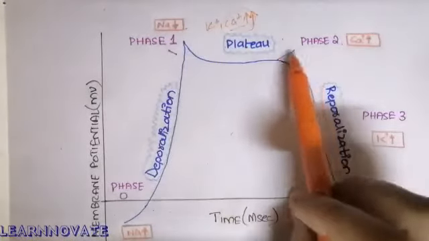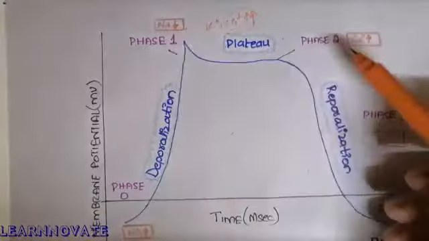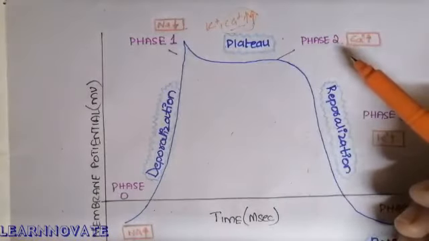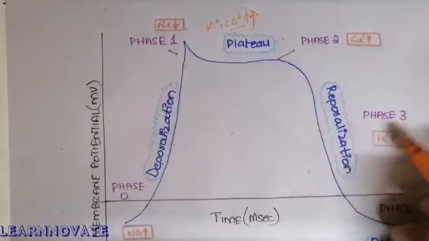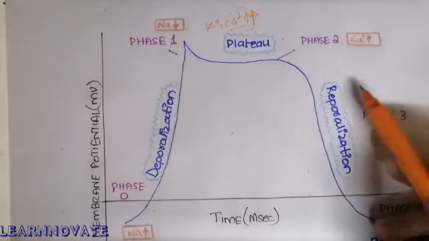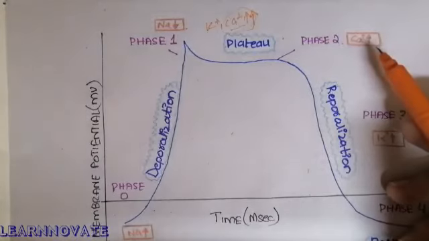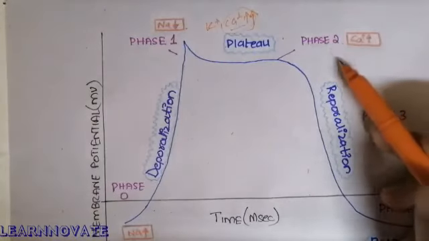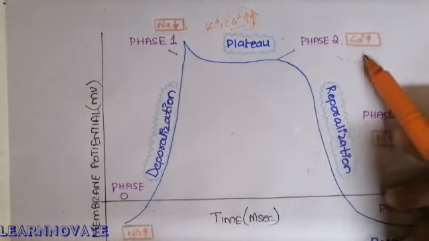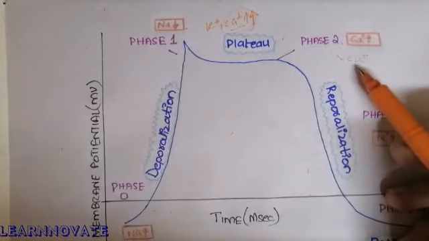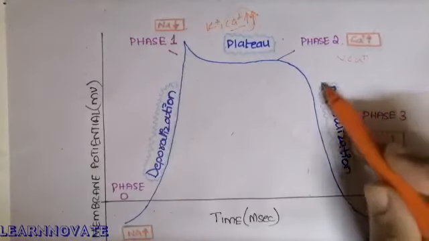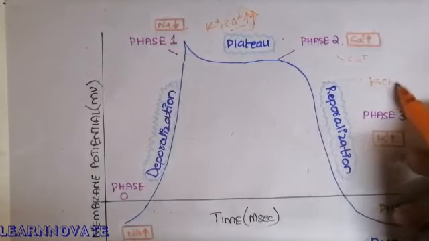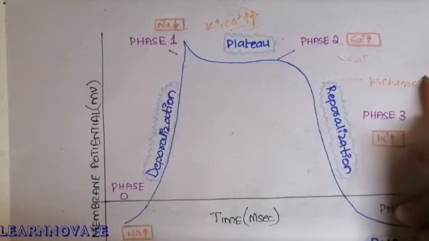Now what happens next? This plateau will remain for about 0.2 seconds in the action potential of the cardiac muscle, and then there is a phase of repolarization, that is phase 3, in which the calcium concentration is going to decrease and the calcium channels are going to close. Now the calcium channel is going to close and there will be no further calcium entry. Here the potassium channels are going to open.